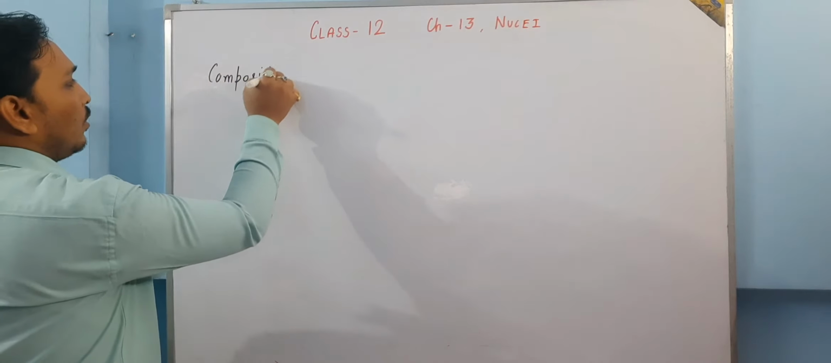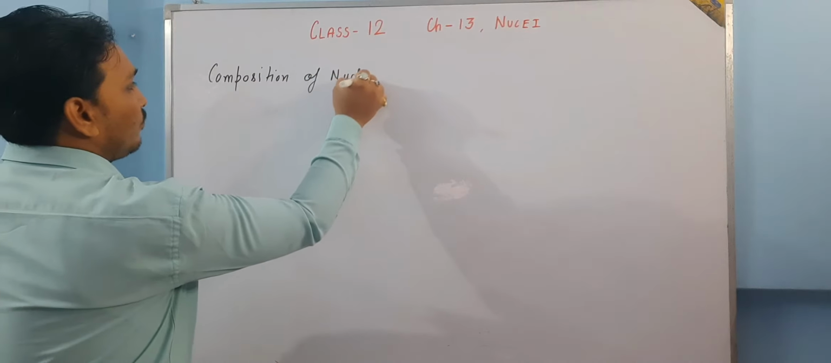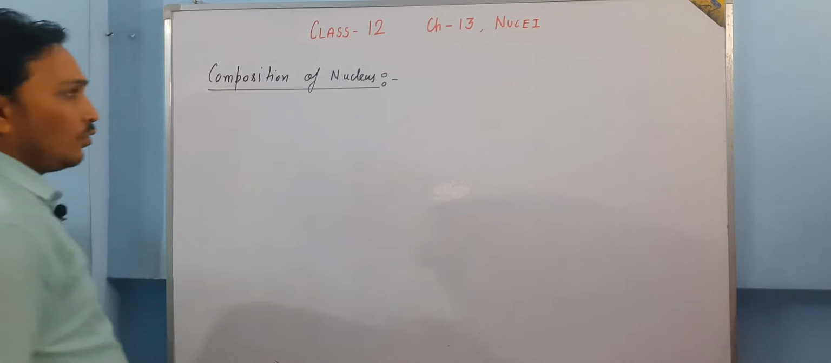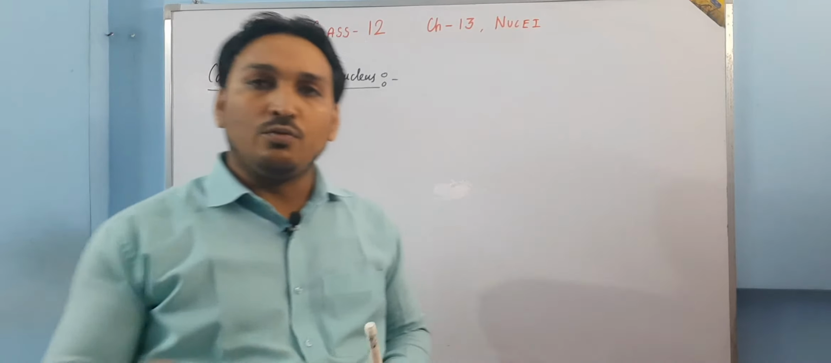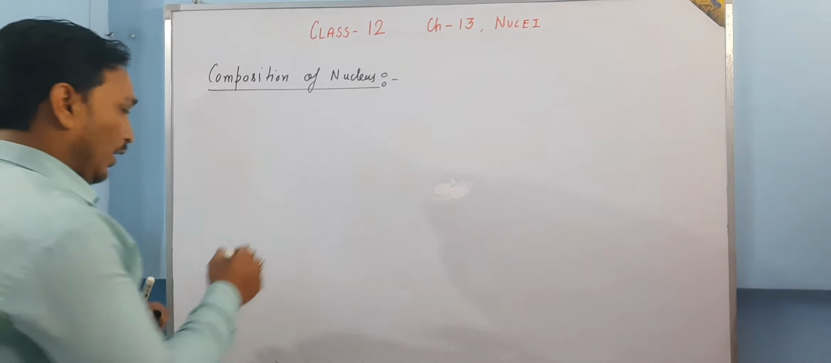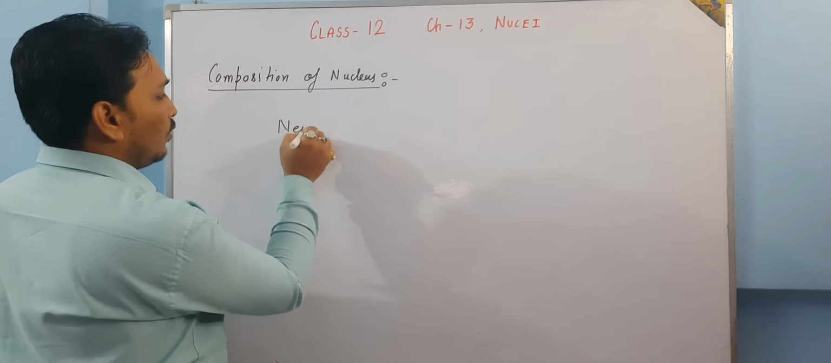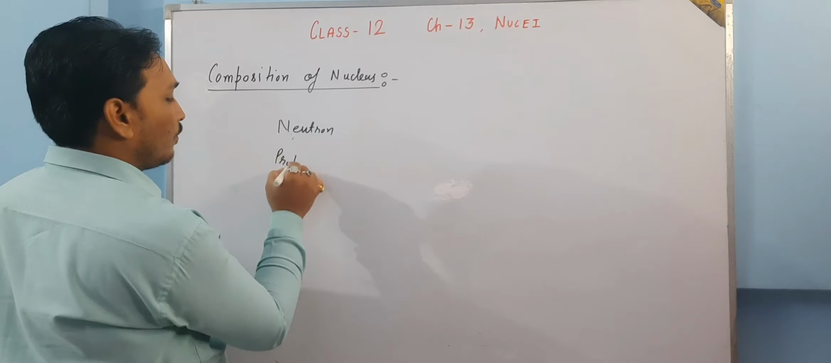Composition of nucleus. So already we have discussed in chapter number 12 that the nucleus has two basic particles. One particle is called neutron, and the other one is called proton.